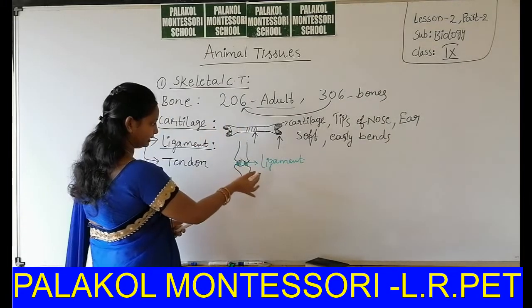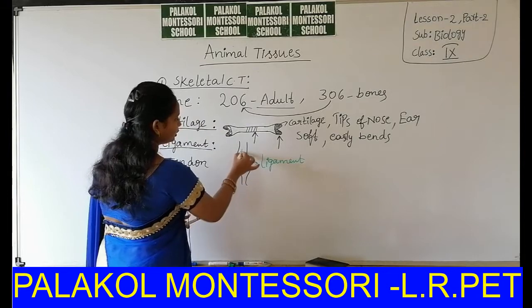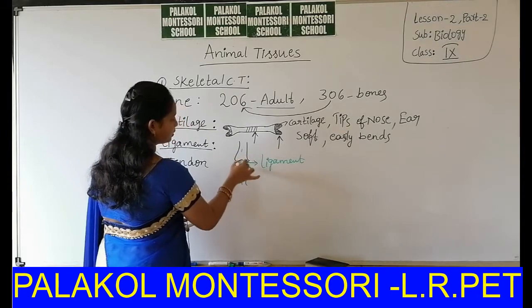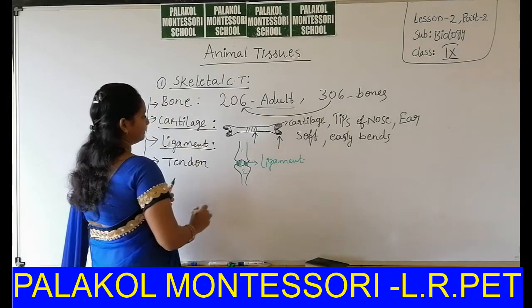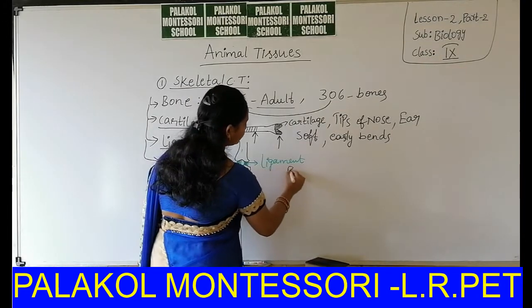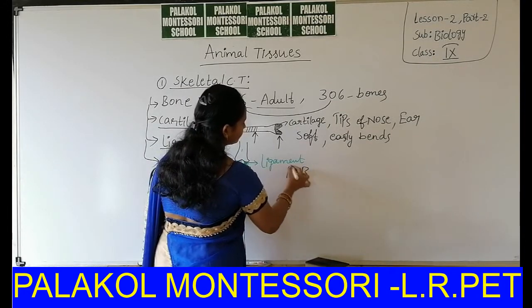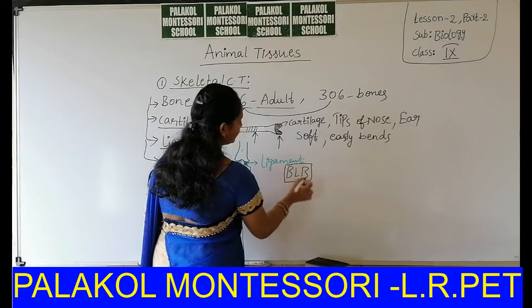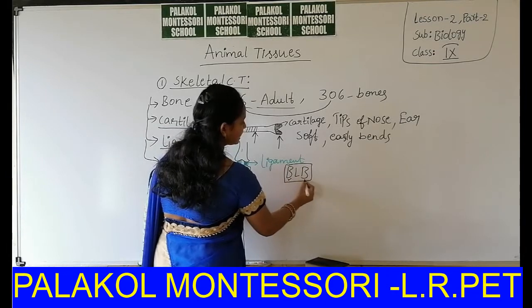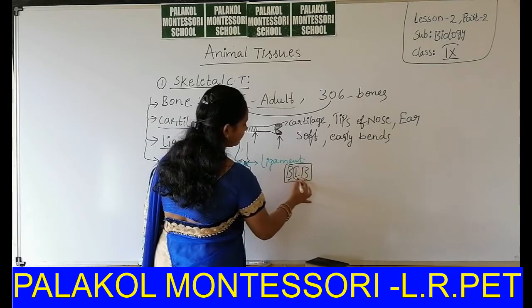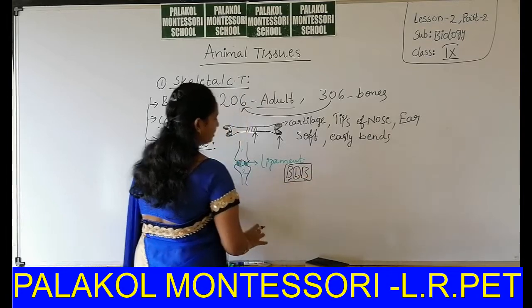Ligament is a connective tissue which can connect two bones. You can remember that as BLB. This is the first bone, this is the second bone, this is the ligament. It is the code BLB.